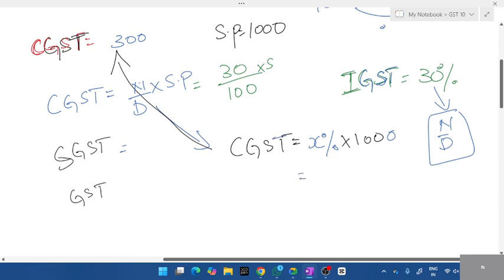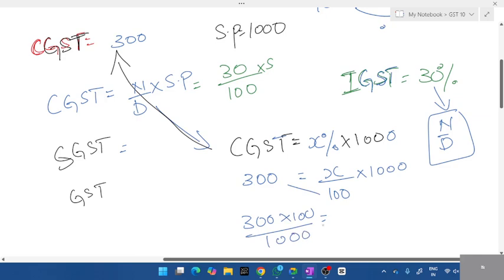So how do you convert this? What is the value of CGST given? CGST is 300. X percent. How do you write this X percent? X divided by 100 into 1000. I want to find X. What happens to this 100? 100 goes to the numerator and this 1000 gets divided. What's the value of X? Now reduce, 3 zeros cancel. How much is left? X is equal to 30%. This is how you convert into percentage. The formula is the same. Let's go through this once.